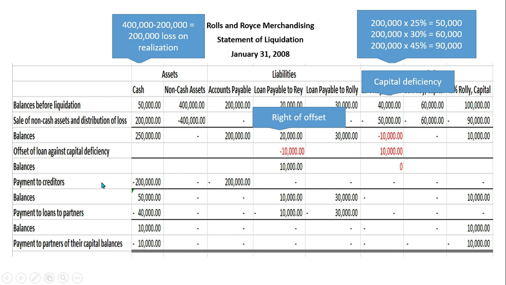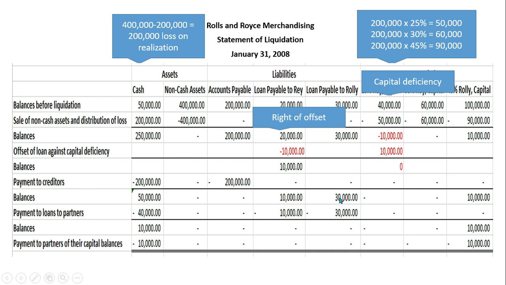This is the inserted step in the liquidation process. After we have done the right of offset, we will proceed to paying our outside creditors, which is represented by accounts payable. So 250,000 minus the 200,000, we still have a cash balance of 50,000, and then we have paid our accounts payable. The remaining amounts to be paid are the loans payable to Ray and to Rolly, amounting to 40,000.